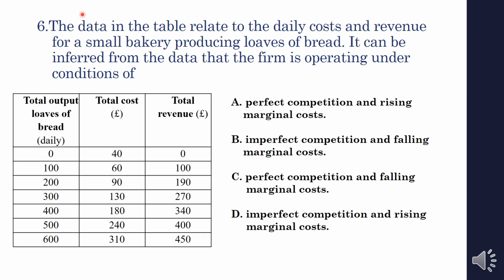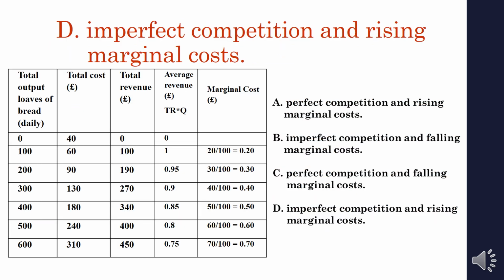Then the data in the table related to the daily cost and revenue for a small bakery producing loaves of bread. It can be inferred from the data that the firm is operating under the conditions of. You have to understand which condition the firm is operating in. So they gave one table and the market share. So we can check how it will be.